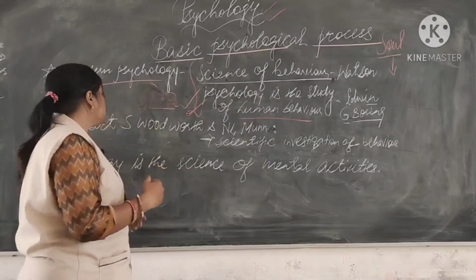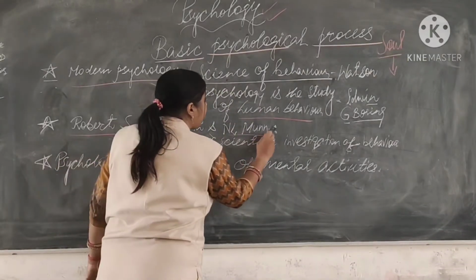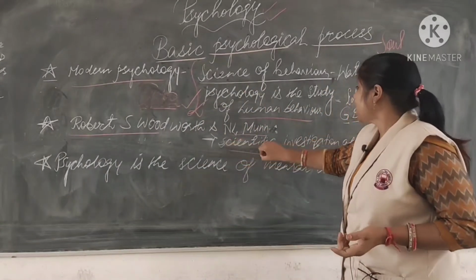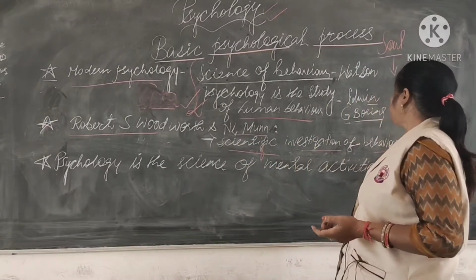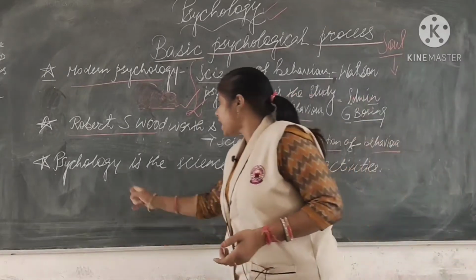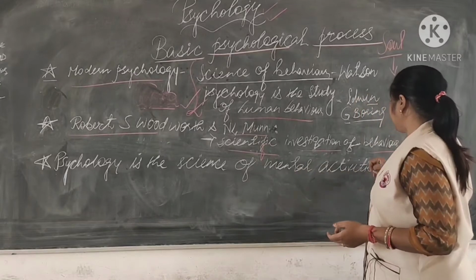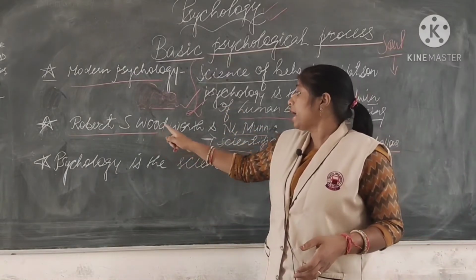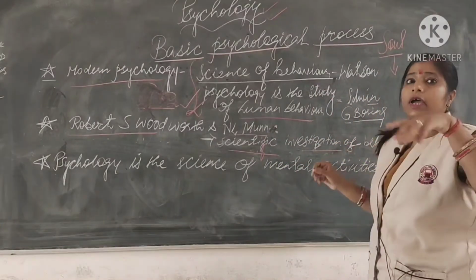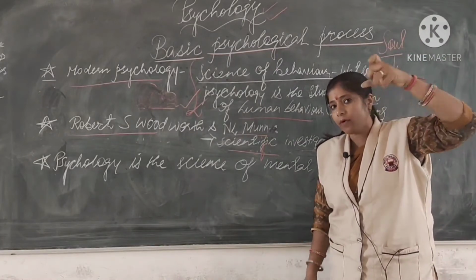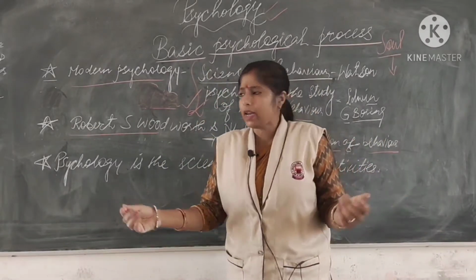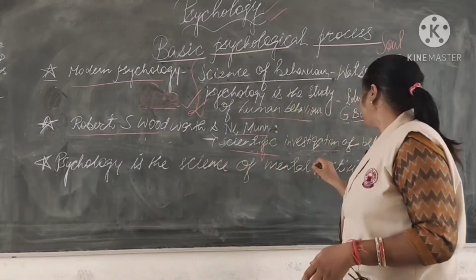Then come Robert S. Woodworth and N.L. Munn, famous psychologists. They say that psychology is the scientific investigation of behavior, and psychology is the science of mental activities. They believe in the scientific investigation of the behavior of an organism. They have taken the word organism, and in organism we can count human beings as well as animals.